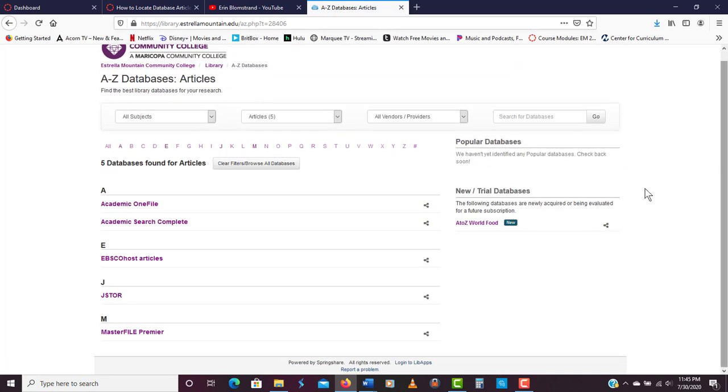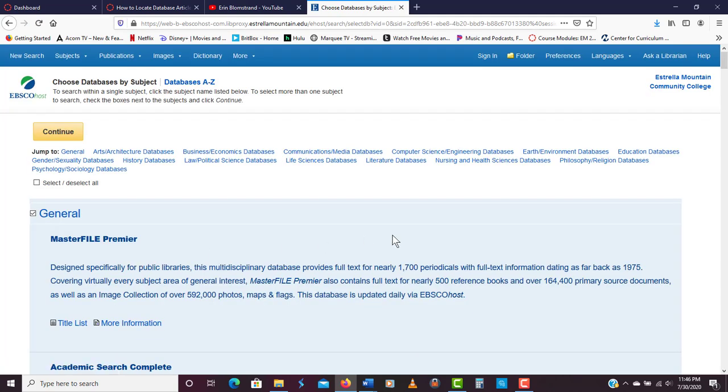JSTOR in particular, this one here is usually designed for literature articles. So if you're in various literature classes, you might find articles and essays there in particular. The other databases that you see here are all pretty general. EBSCOhost is the largest, and in fact, you'll find many smaller databases folded into EBSCOhost. So when you search a database like EBSCOhost, you're actually searching multiple databases at once.